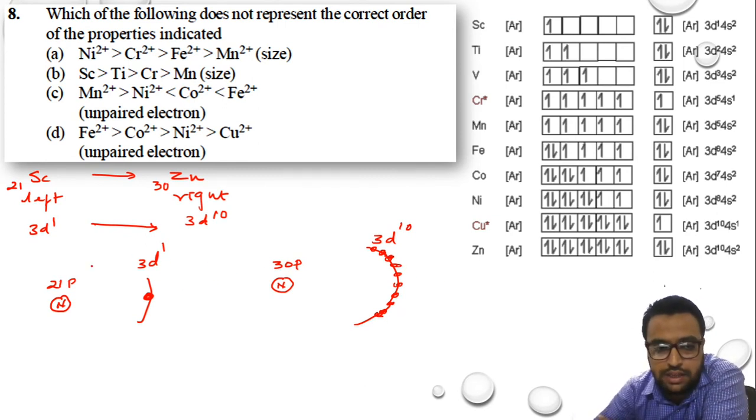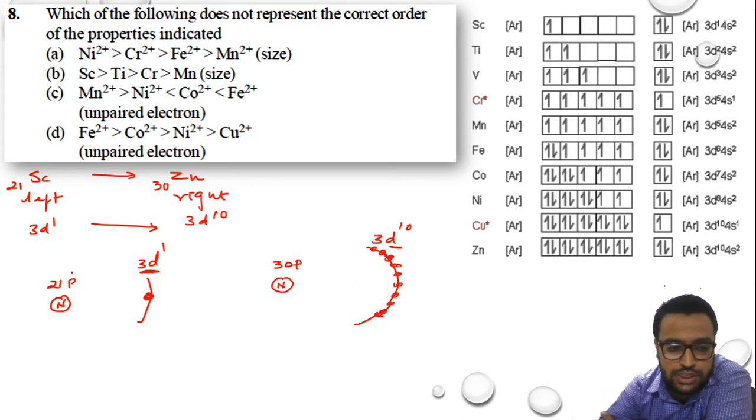But look here. Here also the last orbital is 3d, here also the last orbital is 3d. But here we have 1 electron, here we have 10 electrons. Which one will move closer towards nucleus?